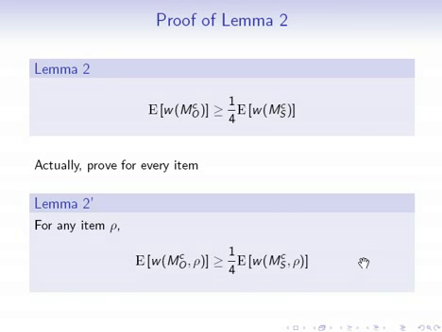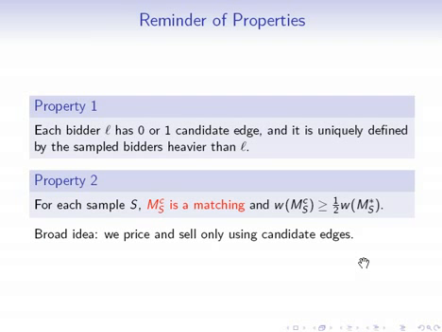So let me first remind you of the properties of candidate edges, and then we can go on to prove that lemma. So the two properties were, first, that each bidder has 0 or 1 candidate edges that are uniquely defined by the sample bidders heavier than L. And the second property is that for each sample S, the candidate edges create a matching on the sampled subgraph. And this other part we've already used in the proof.